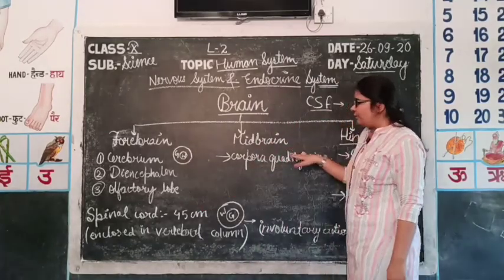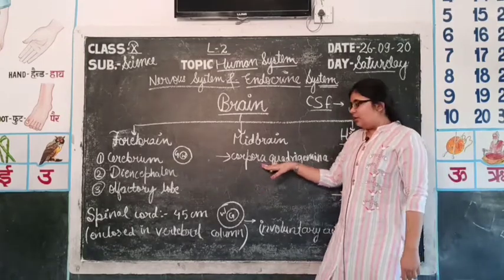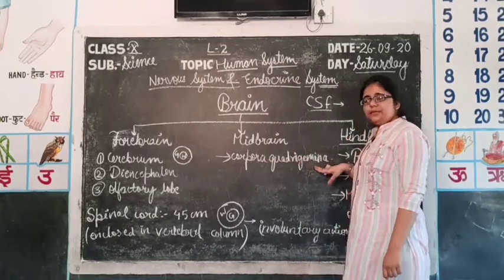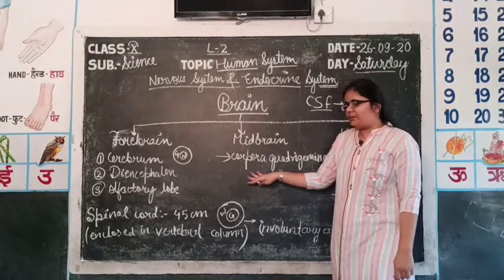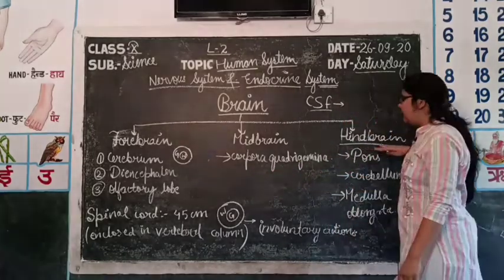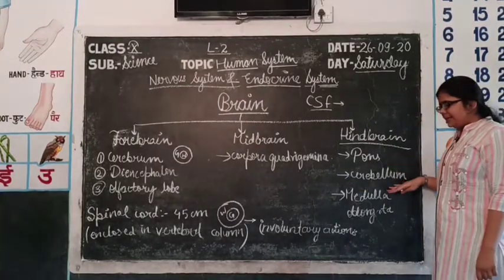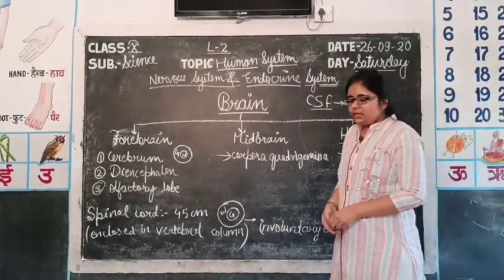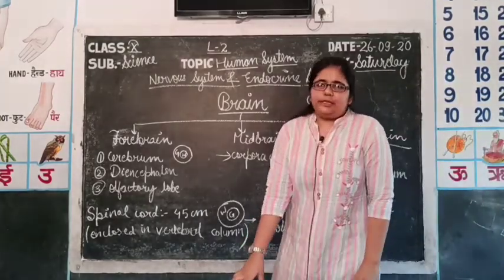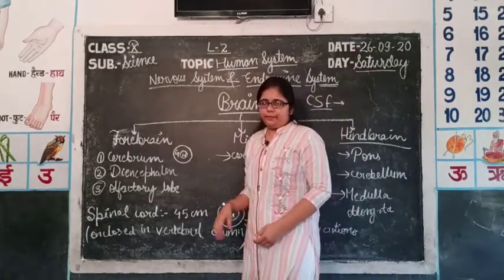Midbrain is composed of corpora quadrigemina. The word corpora means lobules, and quadrigemina means number 4, composed of 4 lobes, that is corpora quadrigemina. Then hindbrain is composed of 3 parts: pons, cerebellum and medulla oblongata. We will discuss these structures in detail one by one. So let's start first of all with the cerebrum.